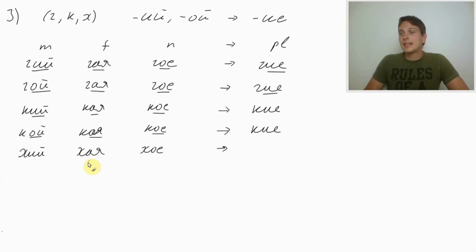Тихая мама, silent mother. Тихое село, silent village. And here we will have хия. As you see, the ending is the same. Тихие села, тихие мамы, тихие папы. For all three genders, we got the same adjective in plural.